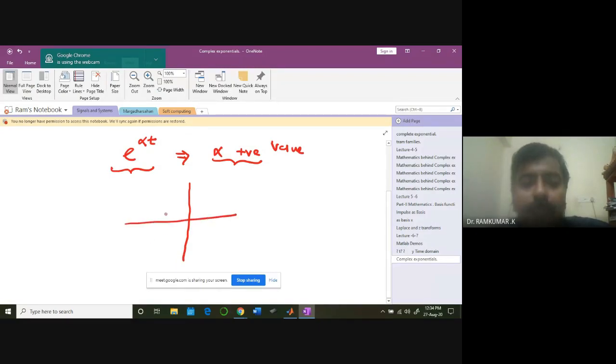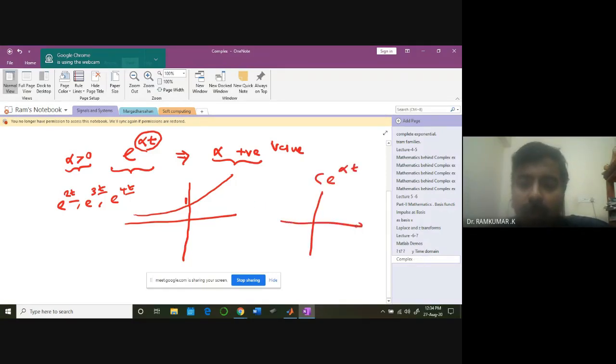It is exponentially increasing, for any value of alpha greater than 0. At t equal to 0, what happens? e power 0 is 1. So if it is c e power alpha t, at t equal to 0, what will be the amplitude? It is going to be c. You understand the point I'm saying.